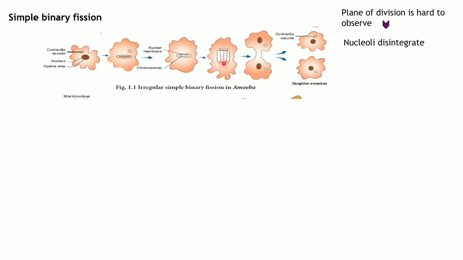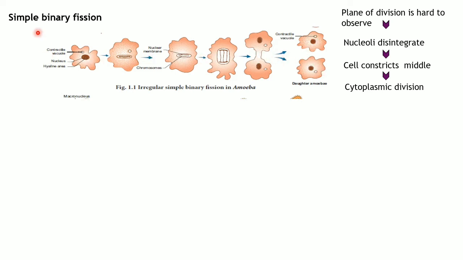So the two nucleoli have separated from each other and move towards the ends of the cell. Again the nuclear envelope and nuclear membrane start forming, and it undergoes the cytoplasmic division, where the cell constricts in the middle and divides into two new daughter individuals.